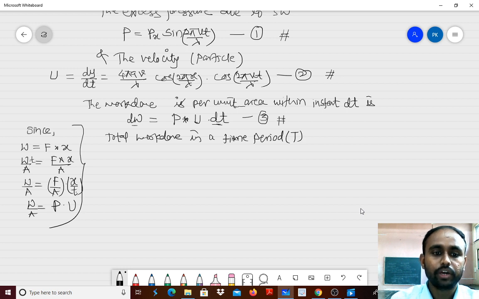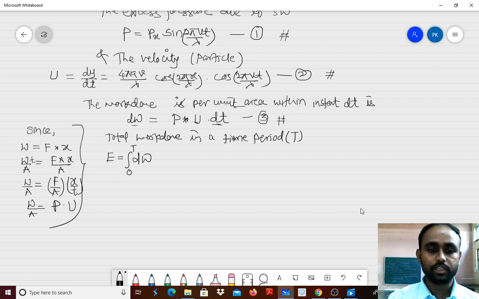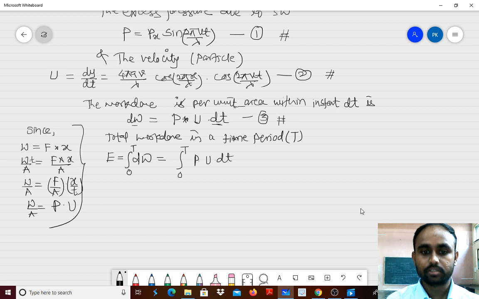Within this time period, we have to find the total work done, and how will it be? Integration dw from 0 to T, and that work done per unit area is nothing but the energy, or rate of energy transfer. That will be integration 0 to T of p u dt, as it is. Moreover, here we cannot say it is energy, so the energy transfer.